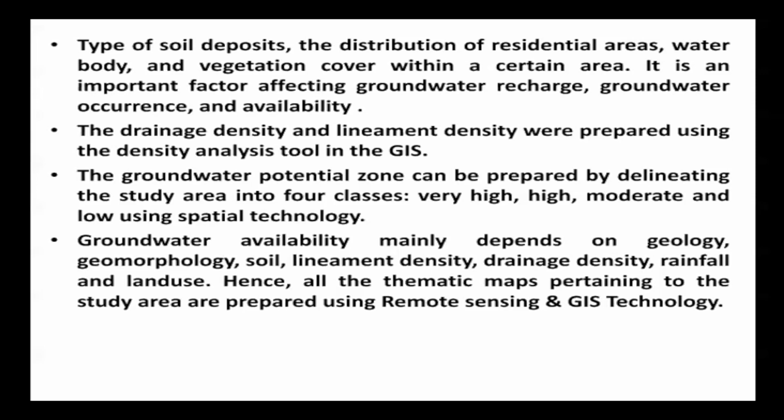Groundwater availability mainly depends on geology, geomorphology, type of soil, lineament density, drainage density, rainfall and land use pattern. Hence, all the thematic maps pertaining to the study area are prepared using remote sensing in GIS technology. So this was about the applications of remote sensing in groundwater potential areas and identification.